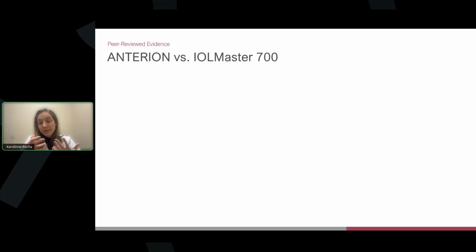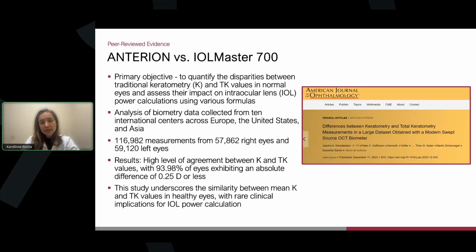Well, I think even when we started with this technology, we're so familiar with the IOLMaster 700. We know it's very precise, and that was the first question. Are the measurements similar? Will it give us the same level of precision and prediction error that we have with the IOLMaster 700? And there are a lot of publications comparing the Anterion with the IOLMaster 700.